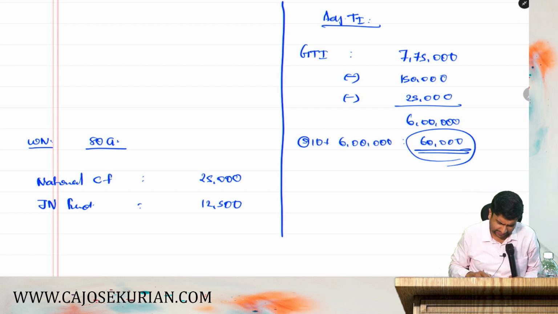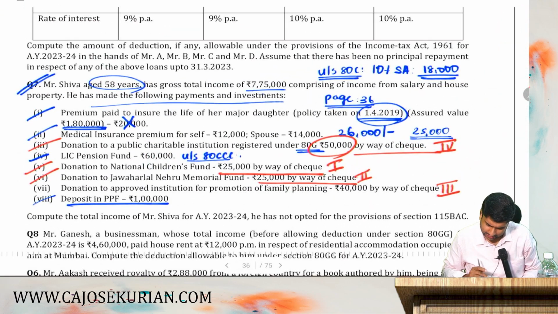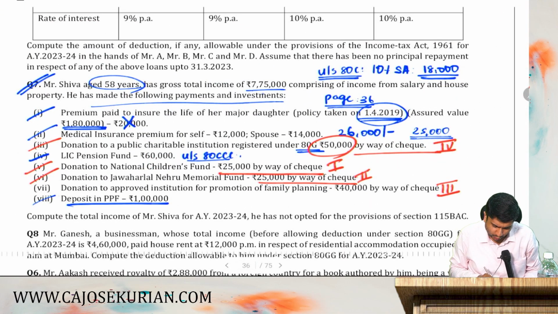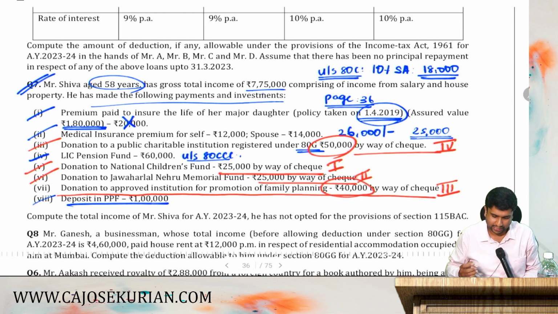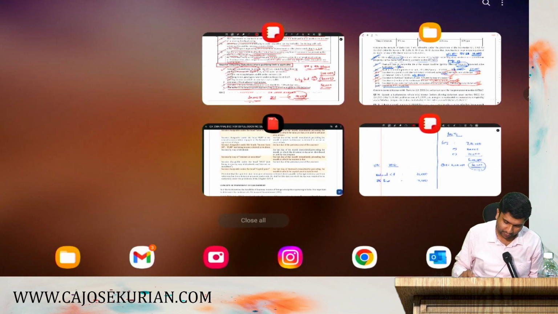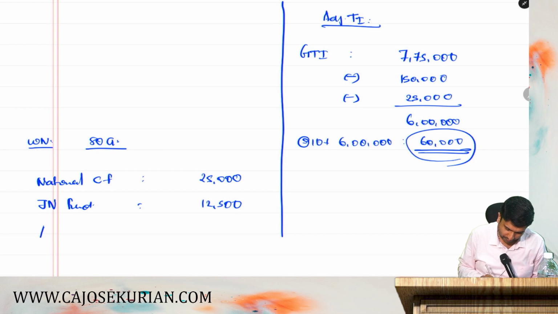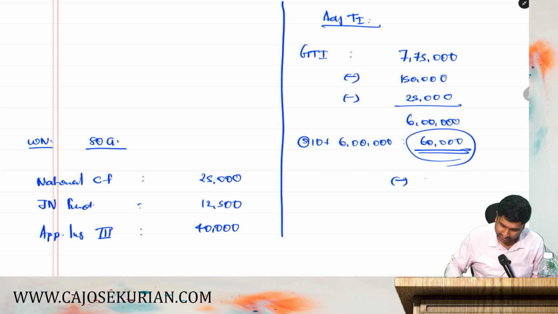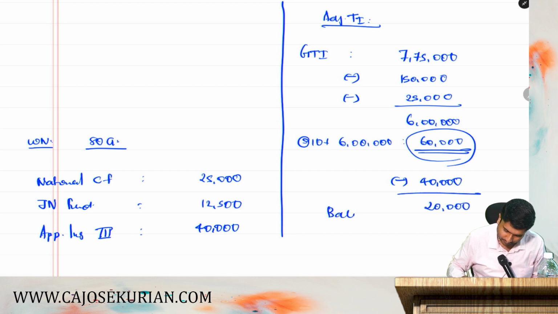What is the third category deduction? Third category, it is donation to approved institution for promotion of family planning. 40,000 is the amount. So, you can claim that entire 40,000 as a deduction. If you claim 40,000 as a deduction, how much is the balance ceiling limit you have? You have only 20,000 as the balance ceiling limit.